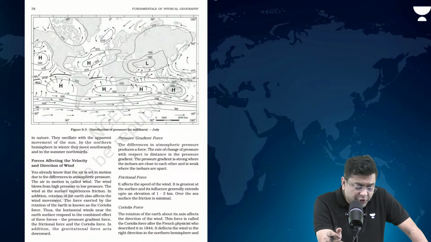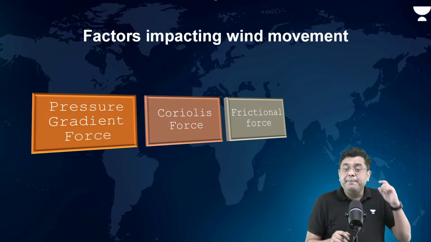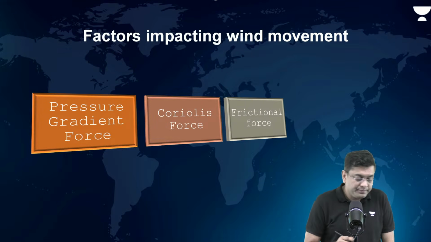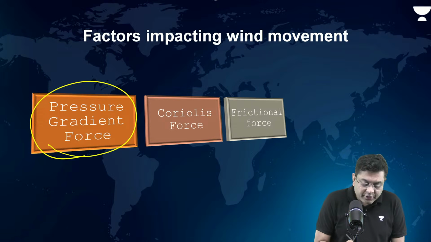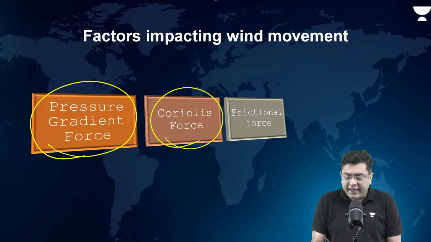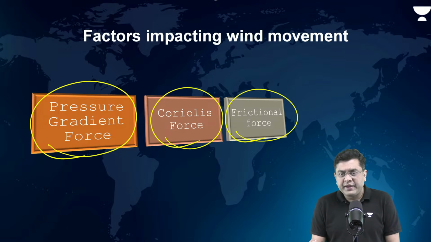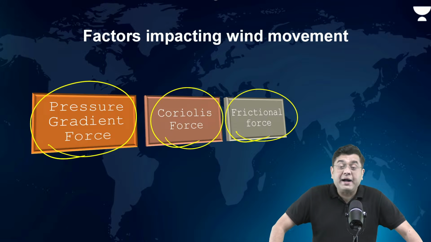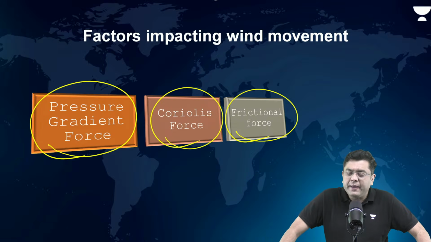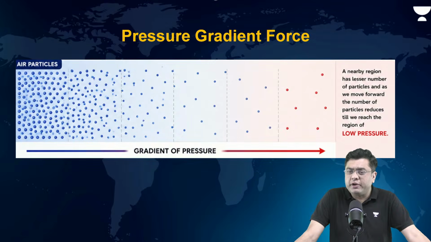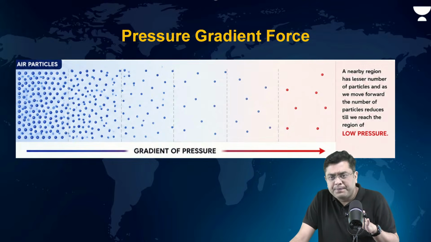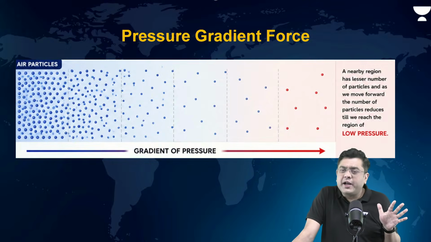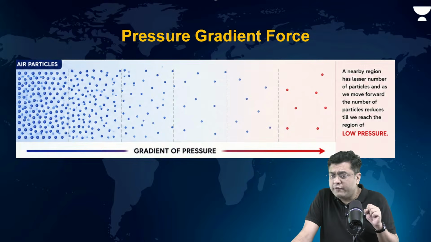So basically, winds are dependent on certain factors. What are those factors? You have three major factors: the pressure gradient force, the Coriolis force, as well as the frictional force. These are the three factors which impact the wind movement. First of all, the pressure gradient force. What is pressure gradient? Pressure gradient is how the pressure changes from a condition of high pressure to a condition of low pressure.